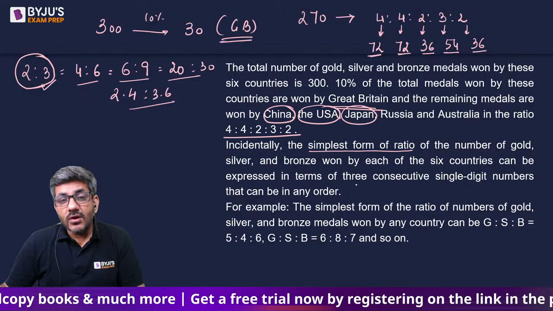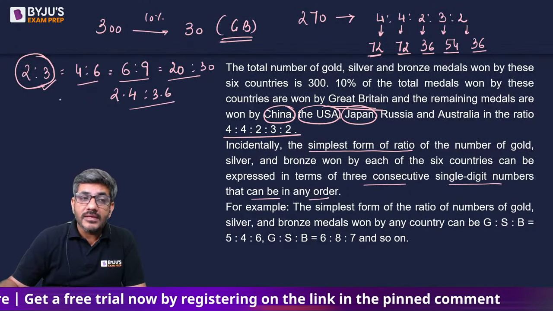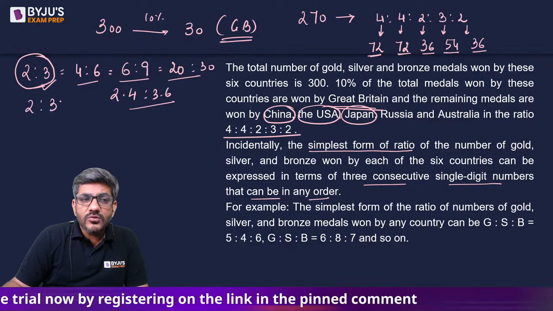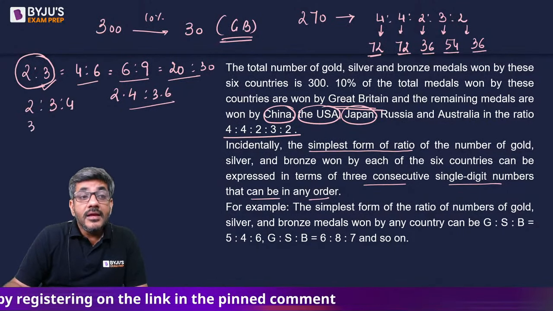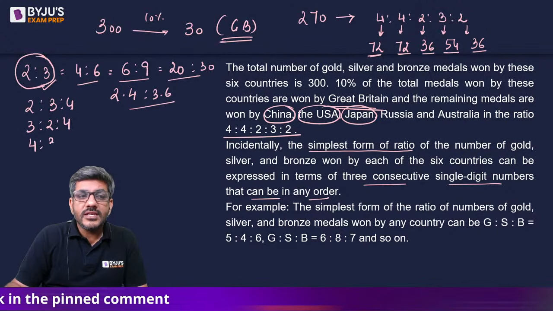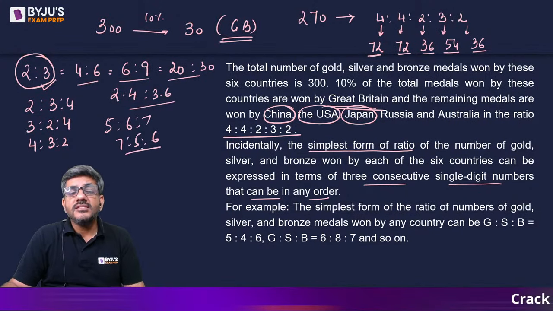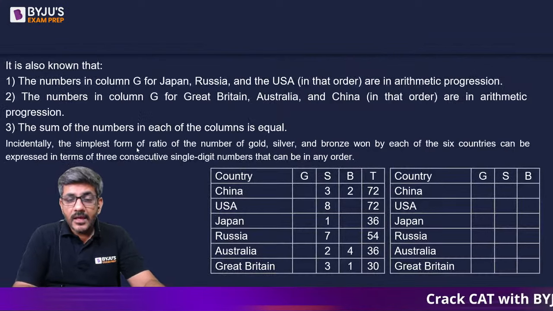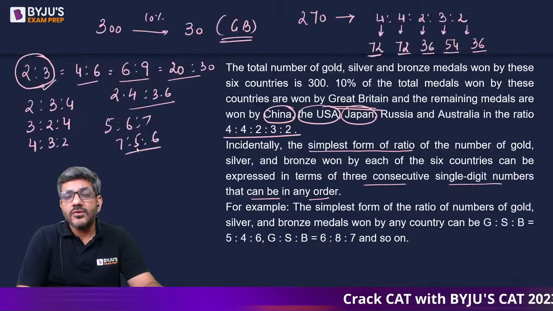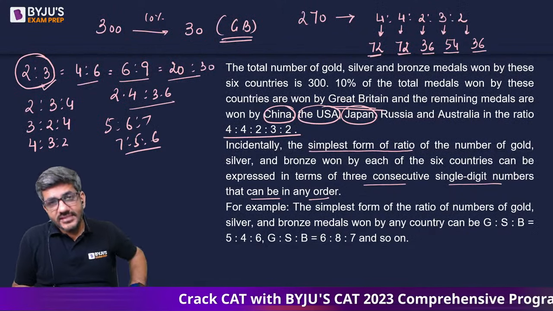Expressed in terms of 3 consecutive single digit numbers in any order. That means it can be in the ratio of 2, 3, 4, consecutive integers. It can be 3, 4, 2, because consecutive in any order. It can be 4, 3, 2. It can be 5, 6, 7. It can be 7, 5, 6. So basically 3 consecutive integers would be there, and those 3 consecutive integers would be in any order. That's what he is telling you in this statement.